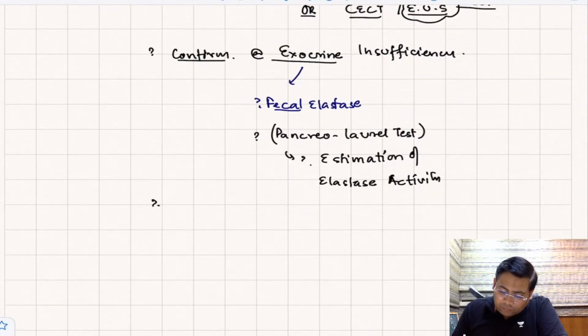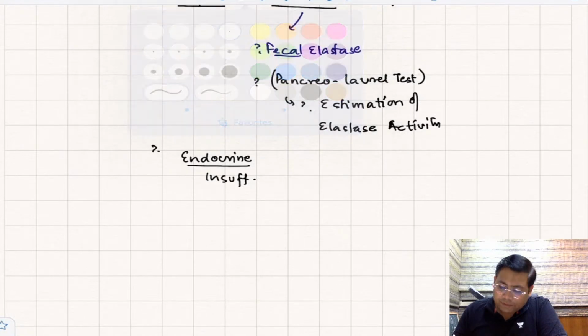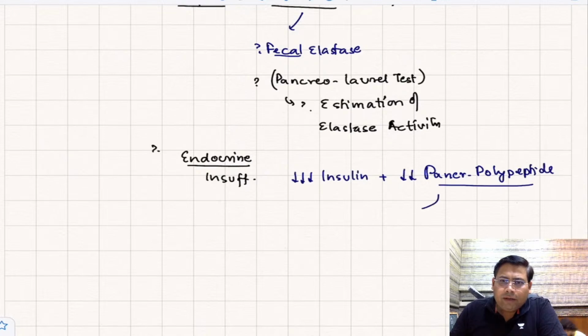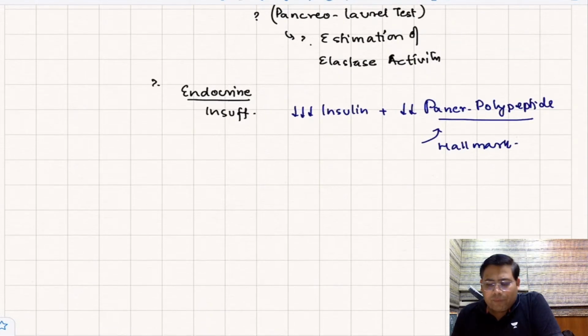Then how do you estimate endocrine insufficiency? Now this is again very important. In endocrine insufficiency, a very important thing that you have to evaluate is diabetes. So there will be a decrease in insulin along with a decrease in what? Pancreatic polypeptide. Remember, loss of pancreatic polypeptide is the hallmark feature for diagnosis of diabetes. This is very, very important. Now let us talk about the treatment part.